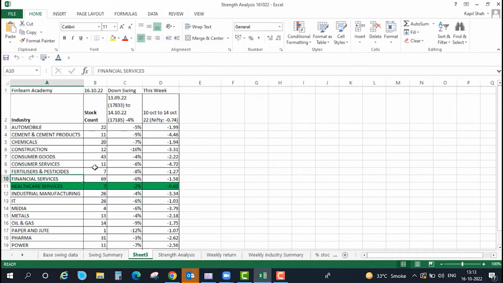In healthcare, where the market in the overall phase came down by 4%, it has come down by 2%. In the recent week, the market is down by 0.75%, whereas healthcare services is just down by 0.62%. So it shows sectoral strength there. Followed by pharma stocks, we have also started to find some traction.